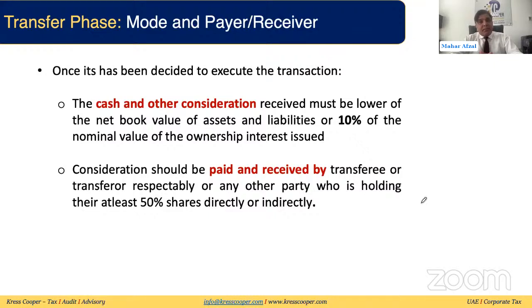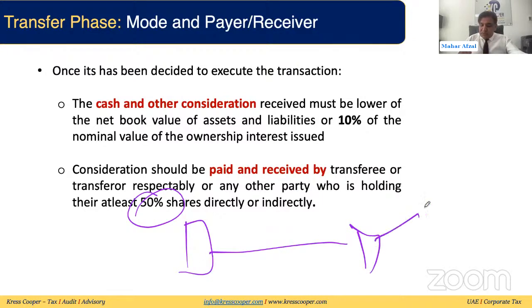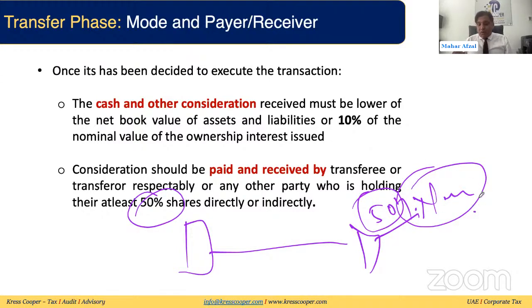So the payee can be the transferee or any other person who is holding at least 50% rights in the transferee. And this is very important: this is a transferor, this is a transferee. The person who is holding at least 50% in the transferee cannot be a natural person. Keep in mind, this is very important. This person cannot be a natural person.